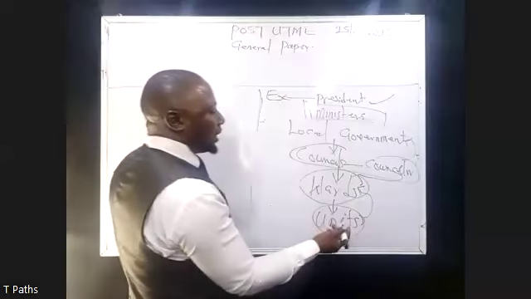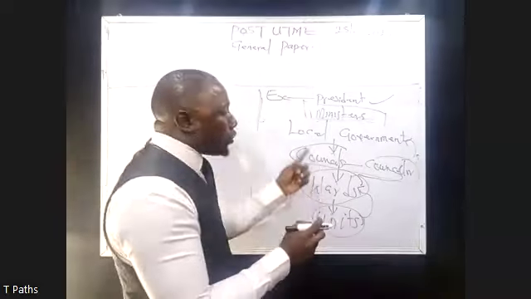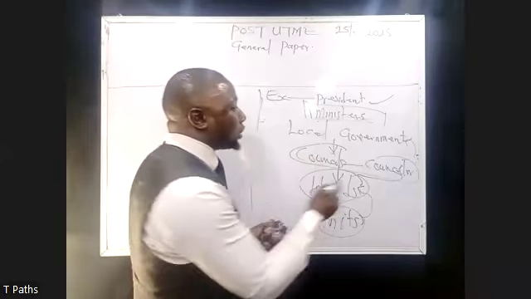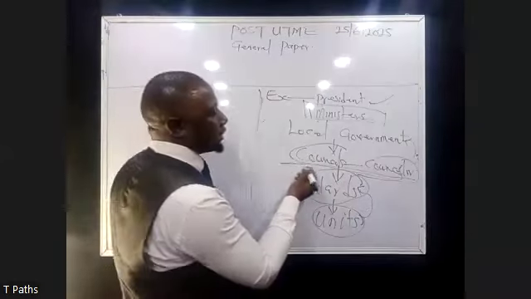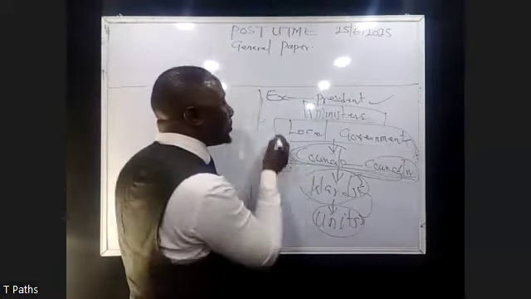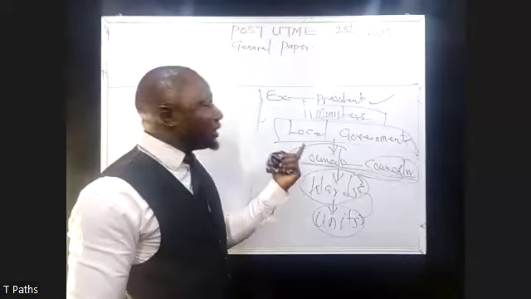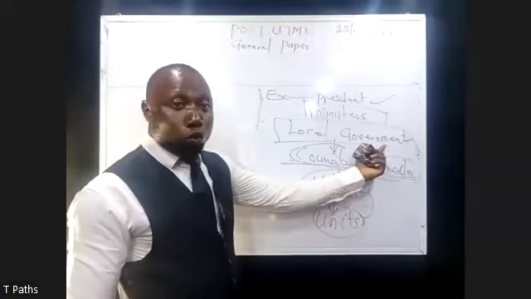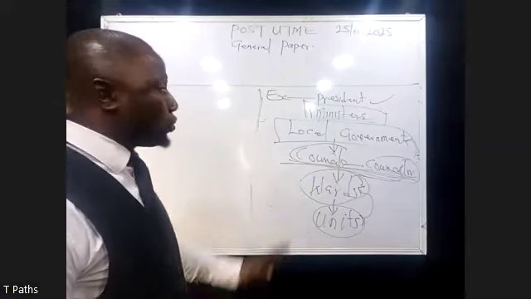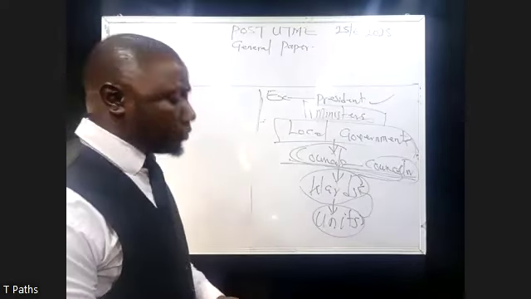Of course, in order of hierarchy, you can look at it from the base to the top. Now, the first point of contact, or governor, that you will definitely meet is your councillor, right? Your councillor is closer to you compared to the local government chairman or chairperson that heads the local government. So let us not overcomplicate it. It's very easy to go by. Do you get it now?